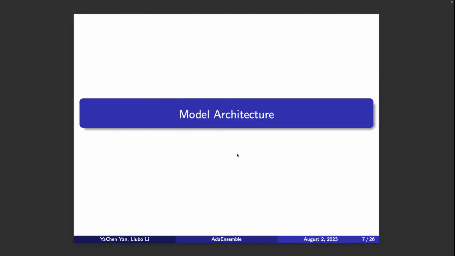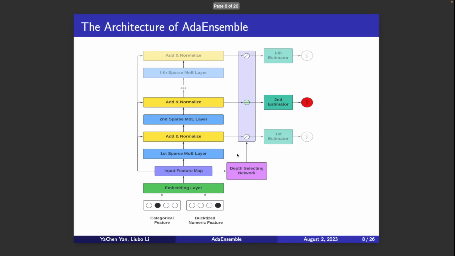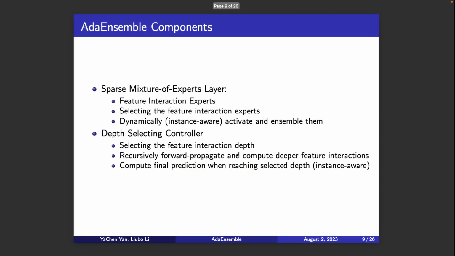I guess then we will introduce our model architecture. Here is the overview of the architecture of AdaEnsemble. I guess there are two key building blocks of our model. The first one is the sparse mixture of experts layer. The other one is the depth selecting controller.